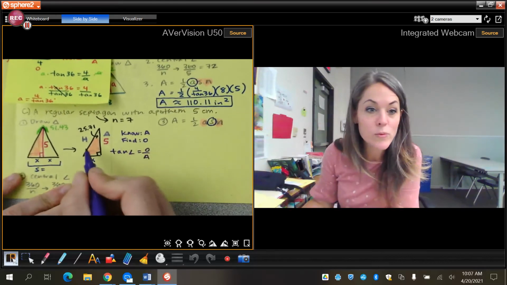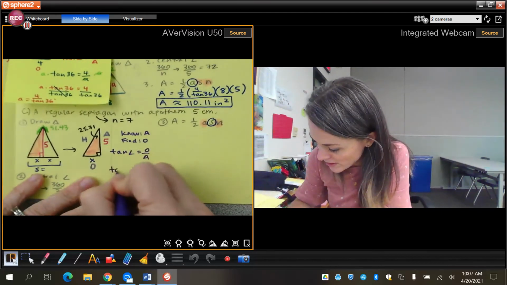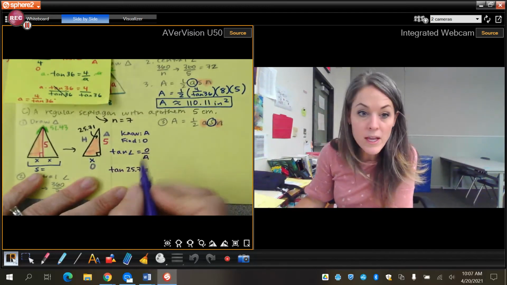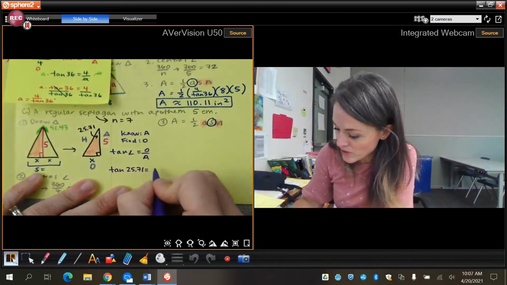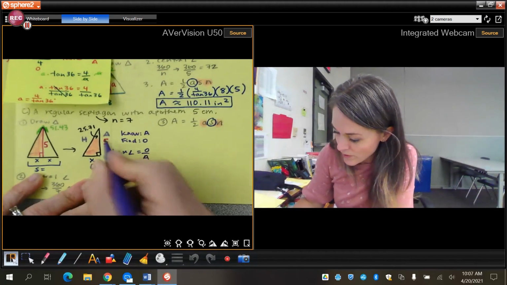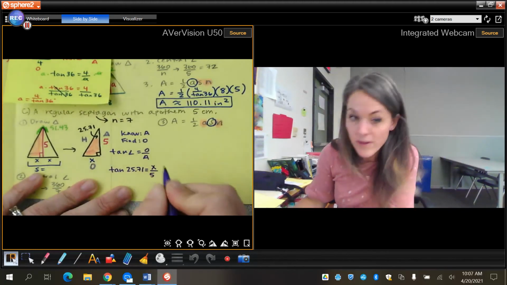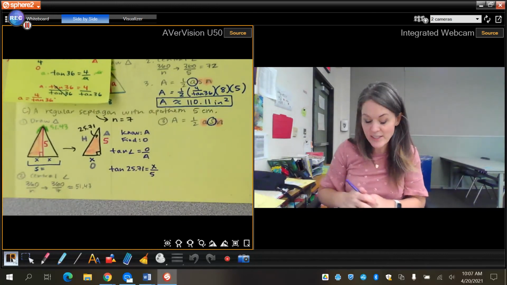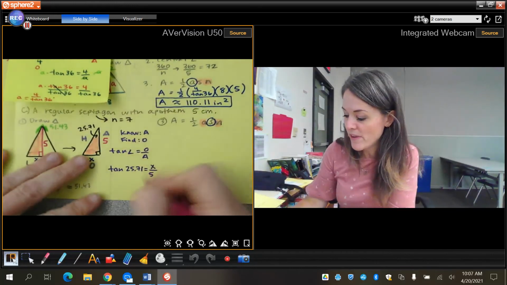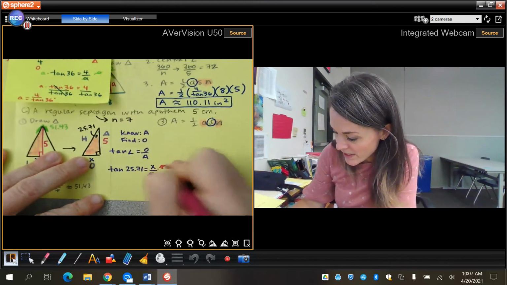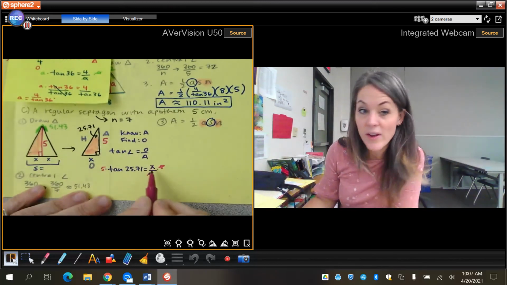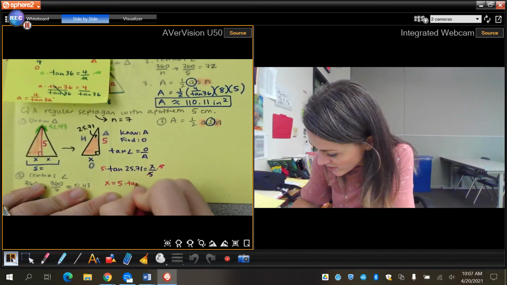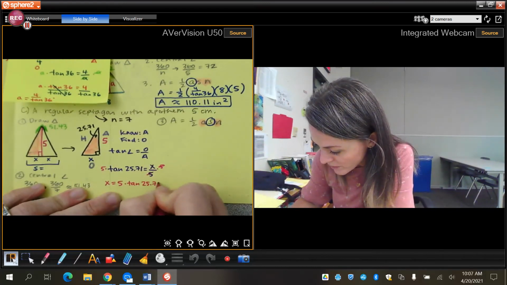I'm going to substitute what I know from this problem. So tangent, my angle is 25.71 equals opposite, which is x, right, over the adjacent, which is 5. Okay. All right. So to solve that, I need to get rid of the fraction. So it's being divided by 5. I would multiply by 5 to cancel. And notice how I get x by itself. So x is equal to 5 times the tangent of 25.71.